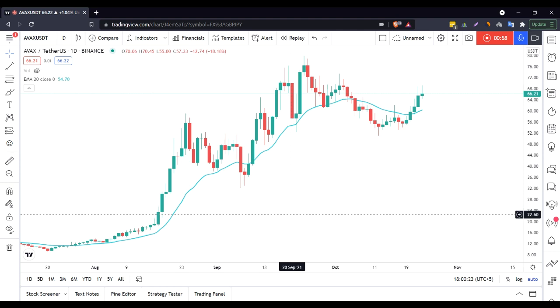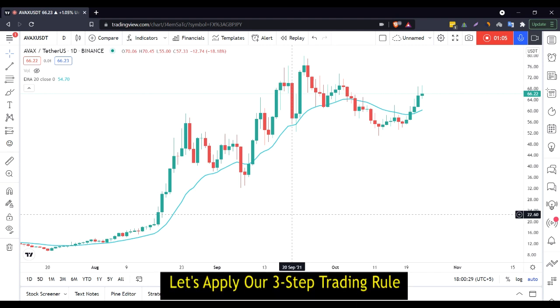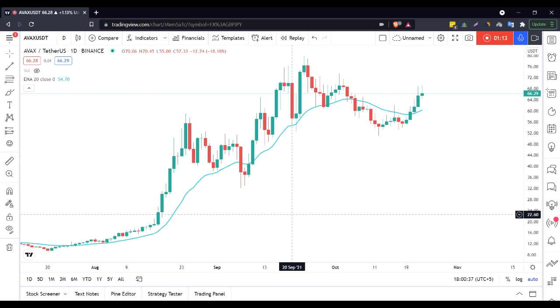And we always start with the three-step trading rule. The first step of our trading rule is that we try to identify the major trend of the market. The second step is that we try to identify the major areas of structure. And the third and last step of our trading rule is that we try to figure out the entry and exit points of our trading structure.